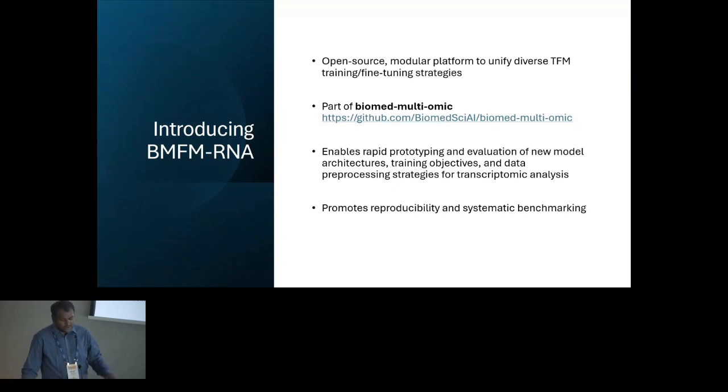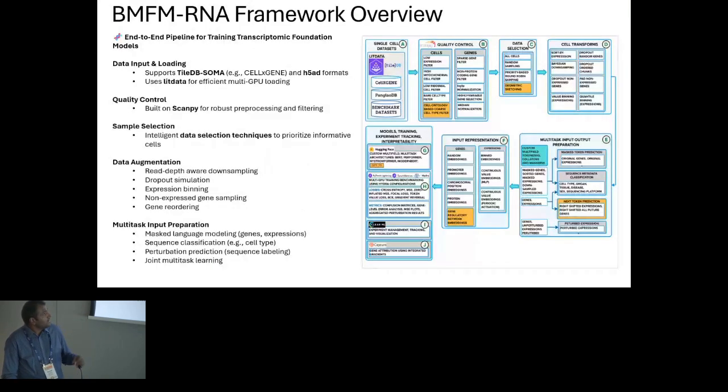So this is our overall pipeline. It has details on how we load the data, what kind of quality controls we use, how we select the data, and different kinds of sampling strategies. Do we really need 50 million cells, or do we just need 1 million cells to train these foundation models? That's a big question that we also answer through this platform. And what kind of transformations we allow. We build on top of existing open source libraries, for example ScanPy, LibData, Hugging Face, PyTorch Lightning, ClearML, and Captum if you want to do gene attribution. We brought all these different libraries together to build this foundation model framework for transcriptomics.